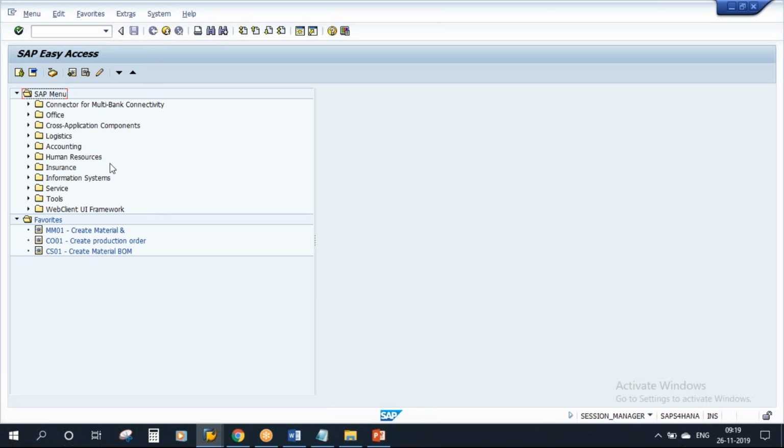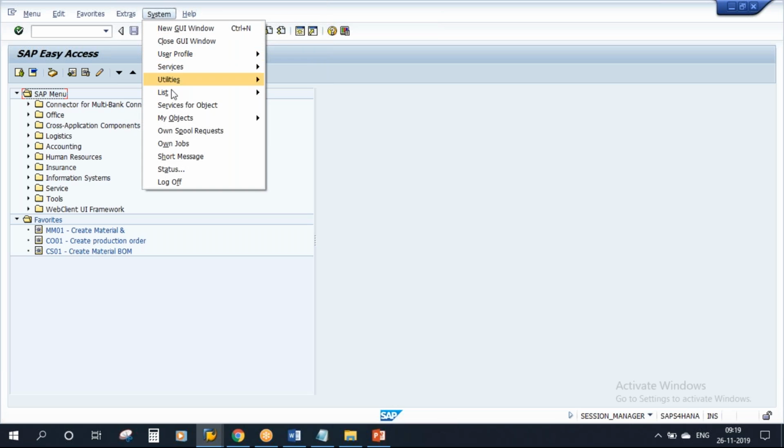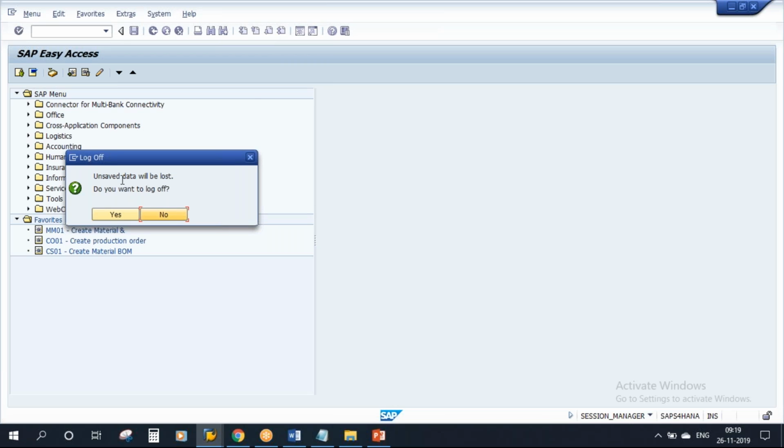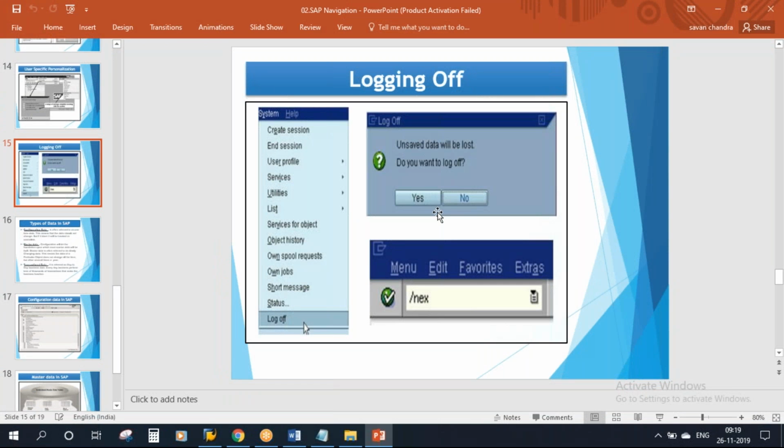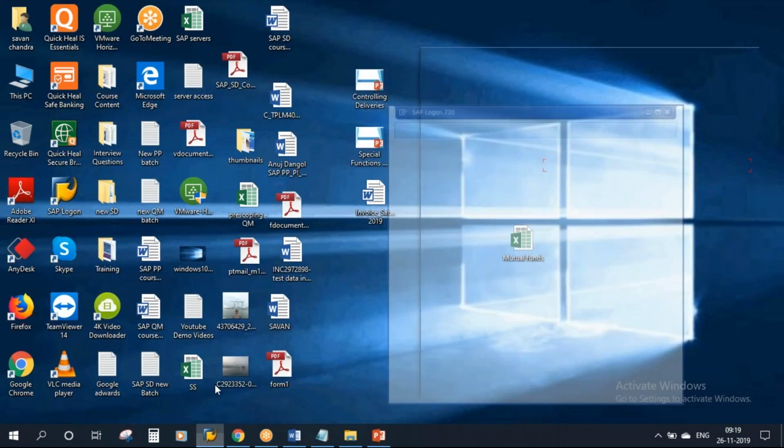So here, now I am on the screen. What I can do? Go to system, log off. Here you see there is an option log off. It is asking, unsaved data will be lost. Do you want to log off? Yes. Finish. Logged off. Another method, I'll show you that. Again, I will log in.